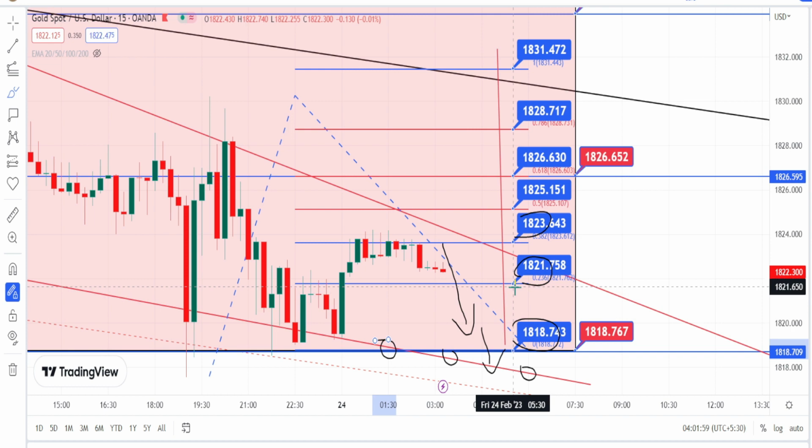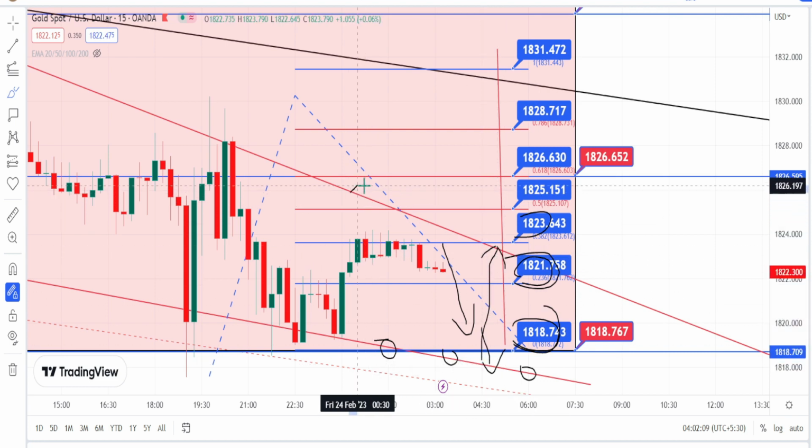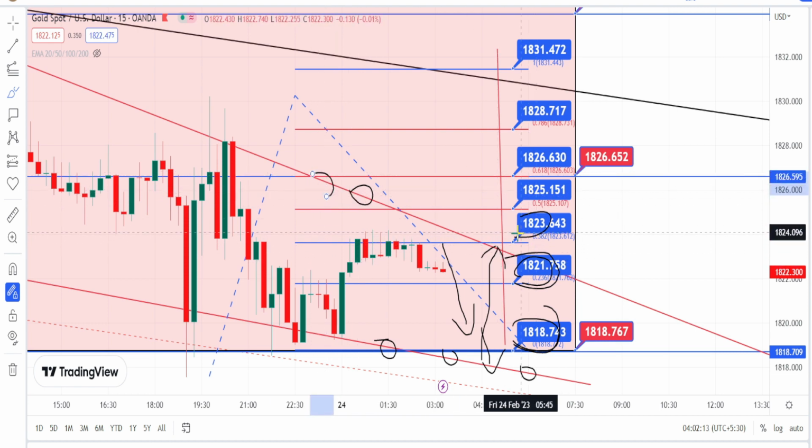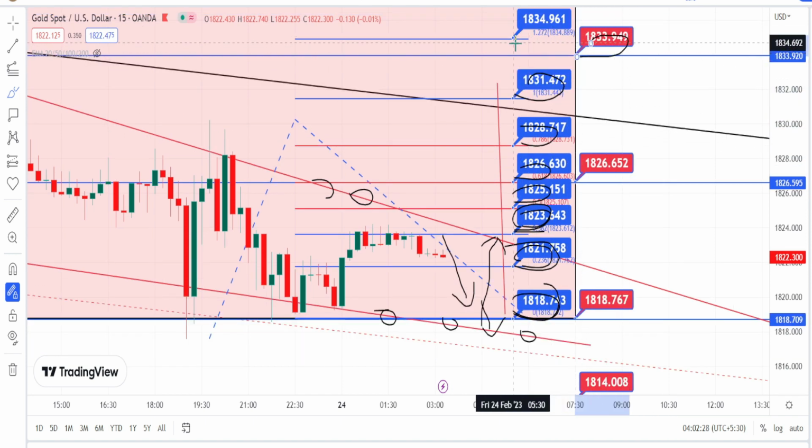But if the price action takes support around the support level of 1821 or 1818 and bounces back on the bullish side retracement, the immediate resistance is going to be the hourly time frame resistance line. Once this resistance line is broken, next level of resistance is going to be around 1823, 1825, 1826, 1828, 1831, 1833 and 1834.